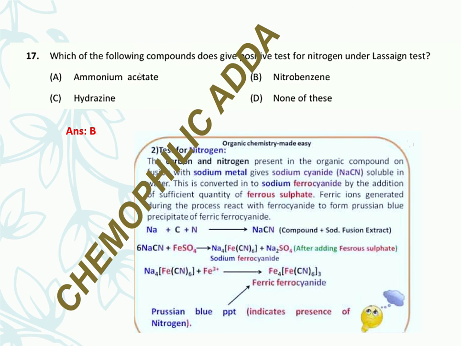So that's why it doesn't give the Lassaigne test. And nitrobenzene has carbon and a nitro group, so it has both nitrogen and carbon, so it is possible that nitrobenzene gives the Lassaigne test. Okay.